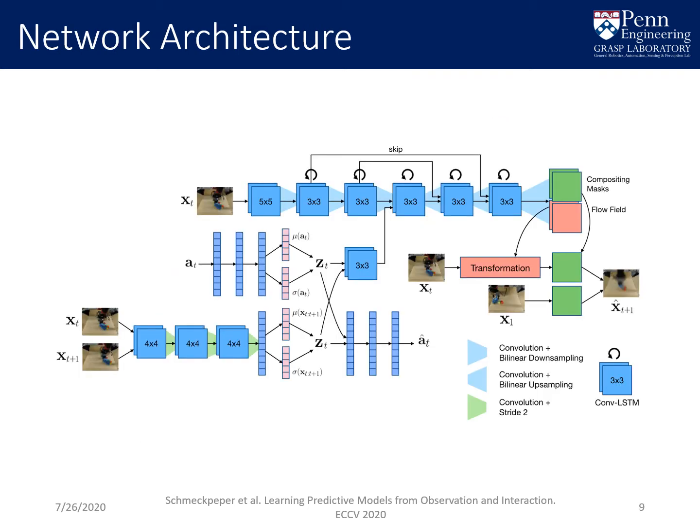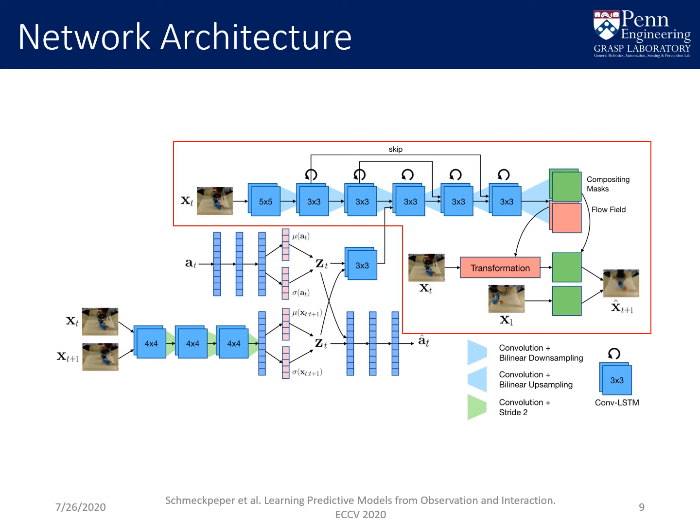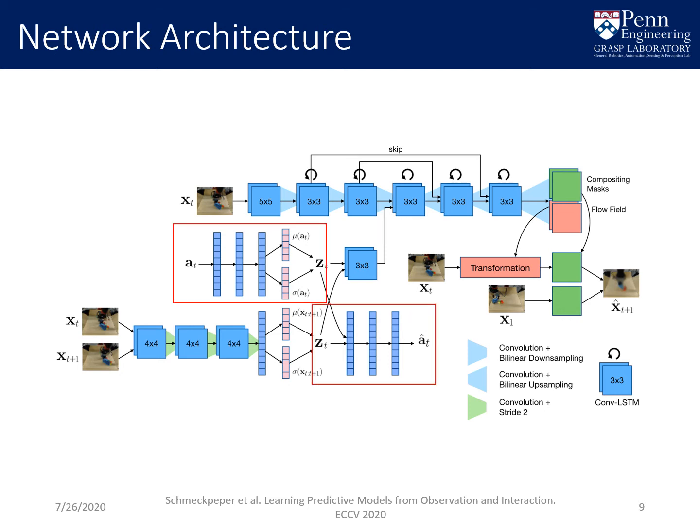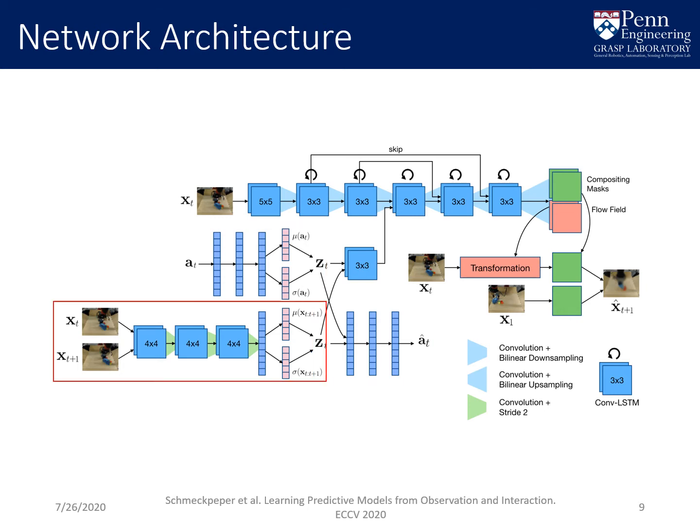We implement the system with deep neural networks. We use a variant of stochastic adversarial video prediction as the prediction backbone, fully connected neural networks for the action encoder and the action decoder, and a convolutional neural network for the inverse model.